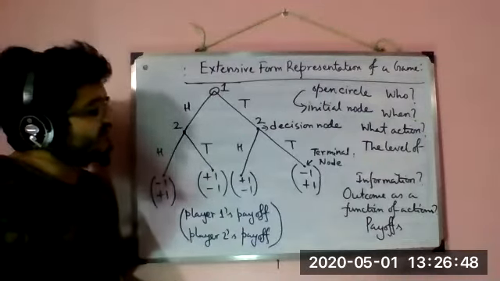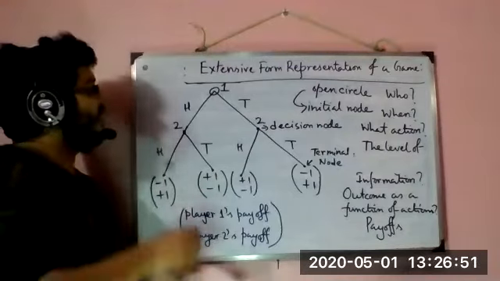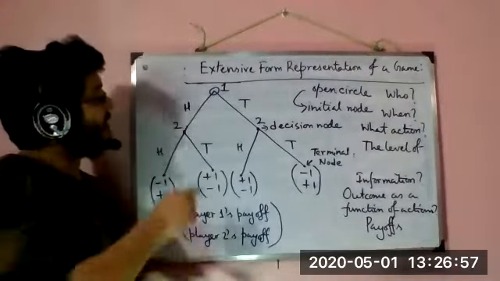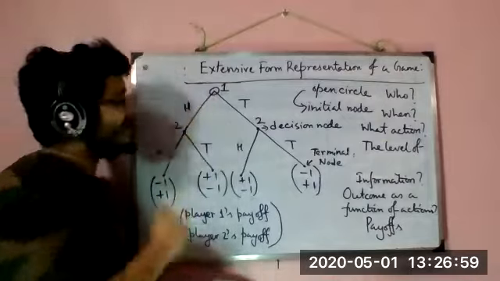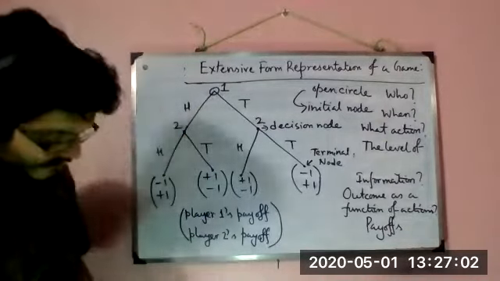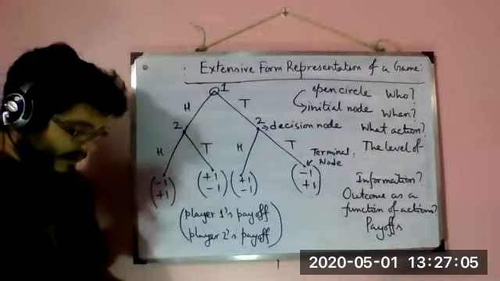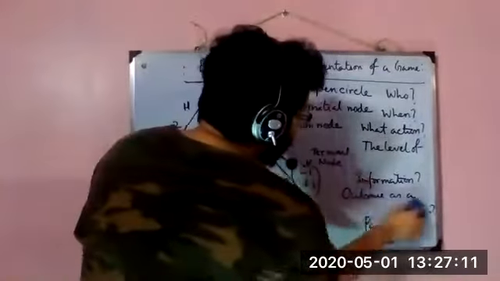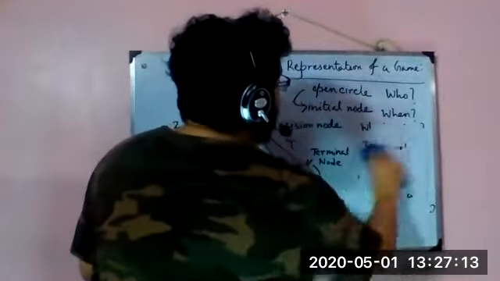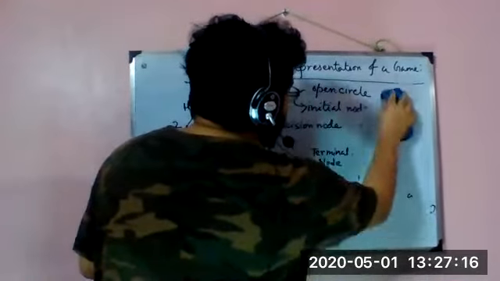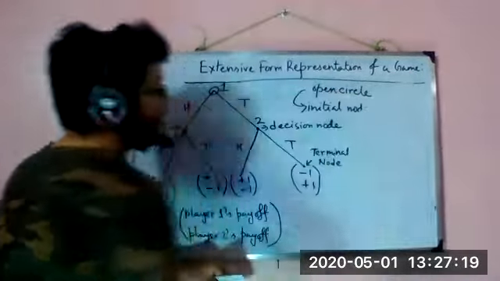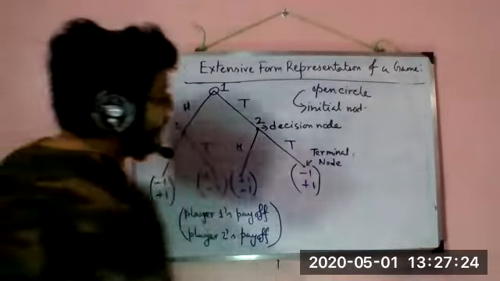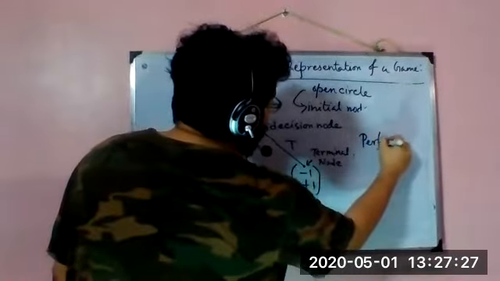The most important part is number 1: player 2 is moving after player 1. And what is number 2? That's very important. That is, 2 knows what 1 has done. So, observation. All right. Now, in games like this, where a player knows what the rival player did just before his play, these are games we call games of perfect information.